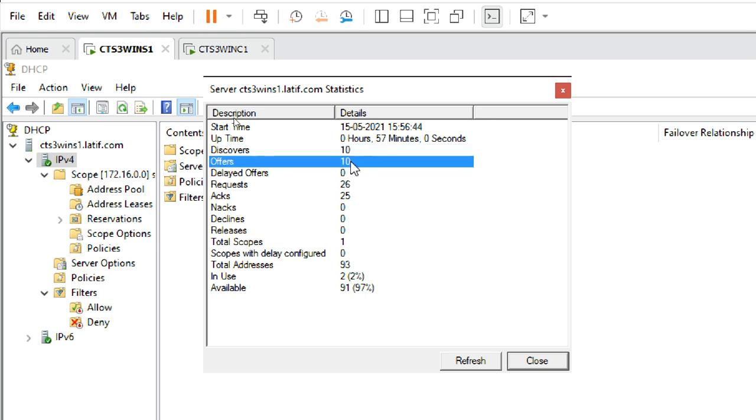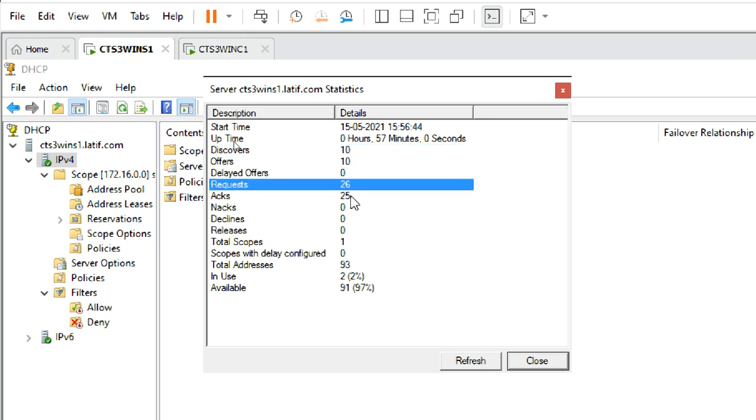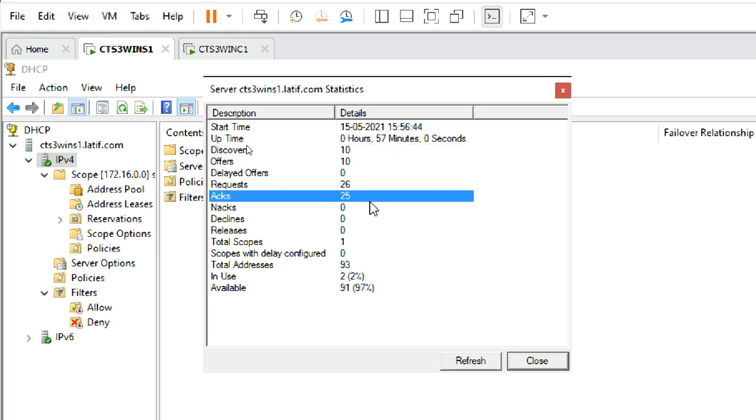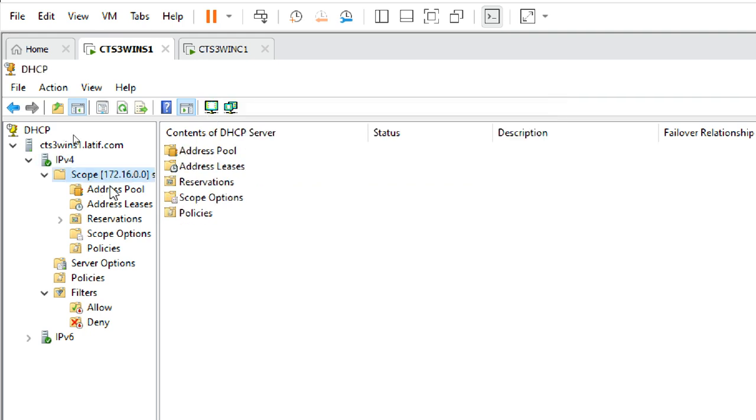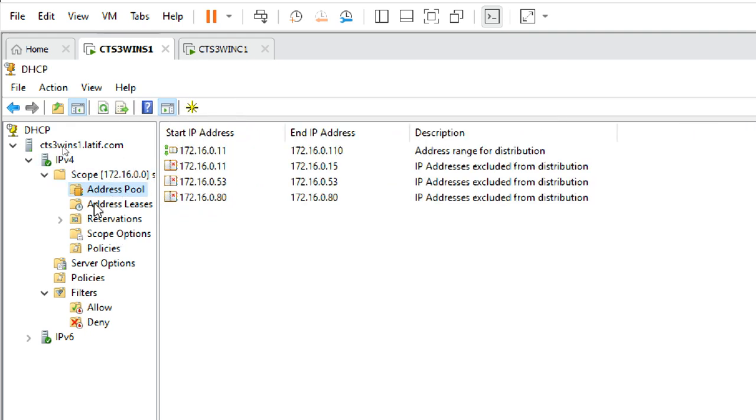See, discover and offer are 10, request and acknowledgement are 26 and 25. Okay, total scope is 1 and the IP addresses in use. Why are discover and offer 10 and request and acknowledgement 26, 25? Why is it high? Because of the renew process, with an 8 minute lease duration.